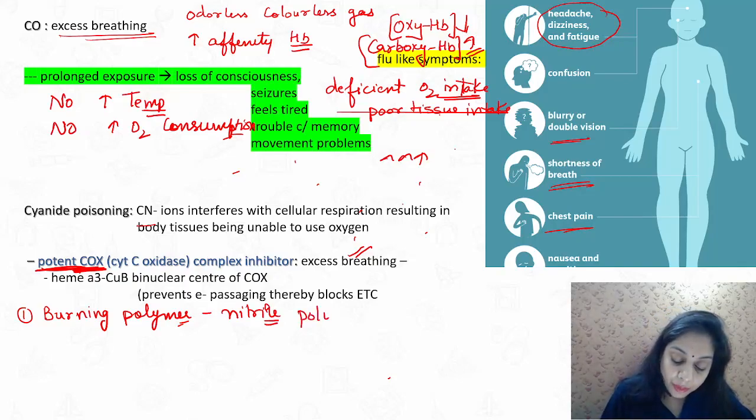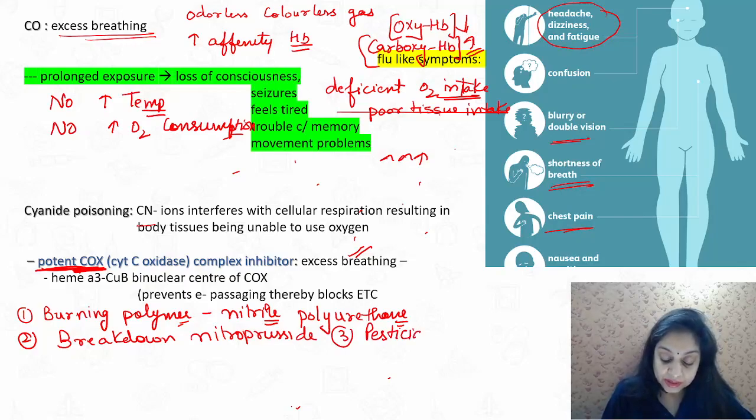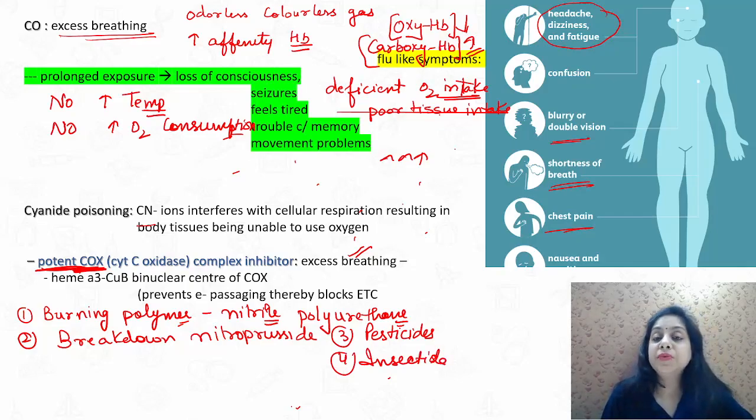For example, polyurethane, right. Breakdown of nitroprusside also causes cyanide poisoning. Pesticides have cyanides, pesticide consumption. Few of the pesticides are there. Insecticides, very common things in the household, and especially for the people who are working in the fields.